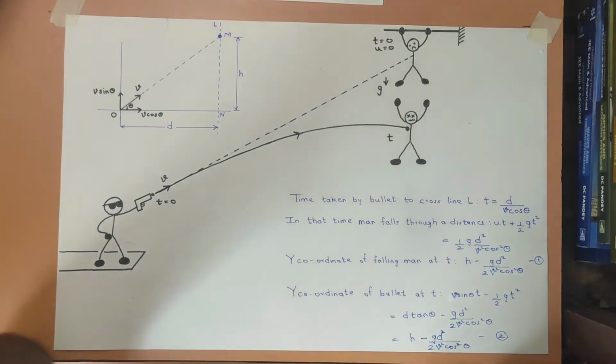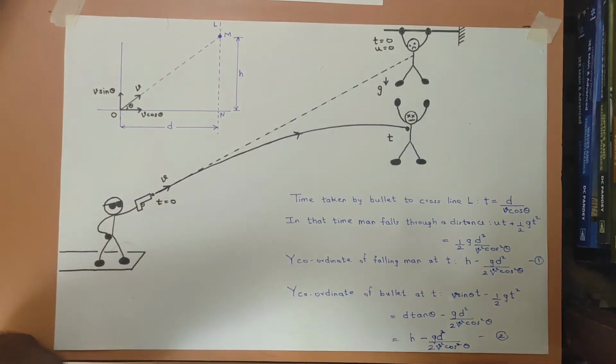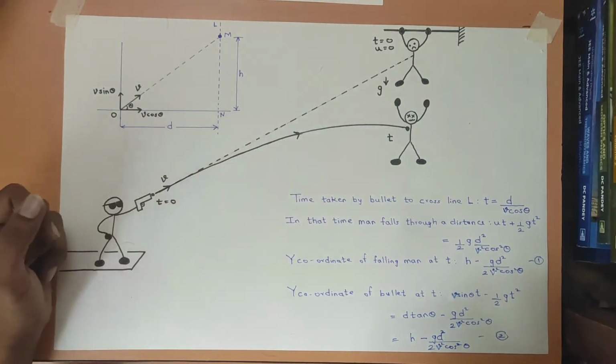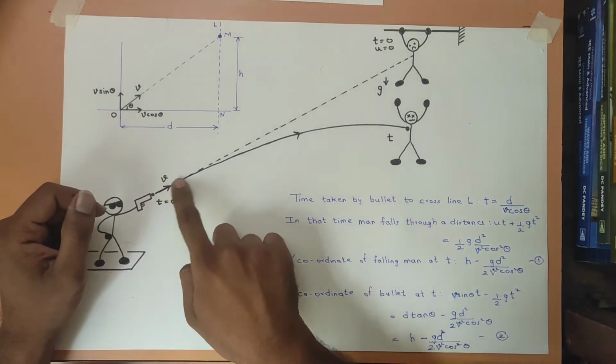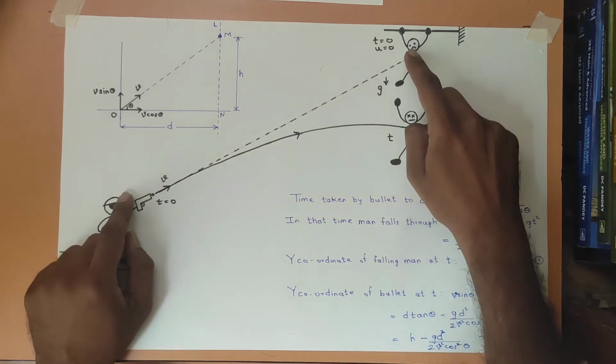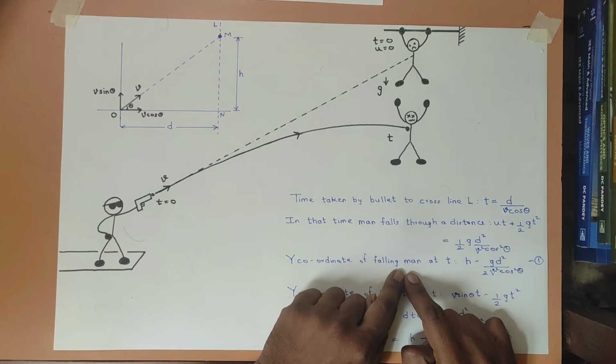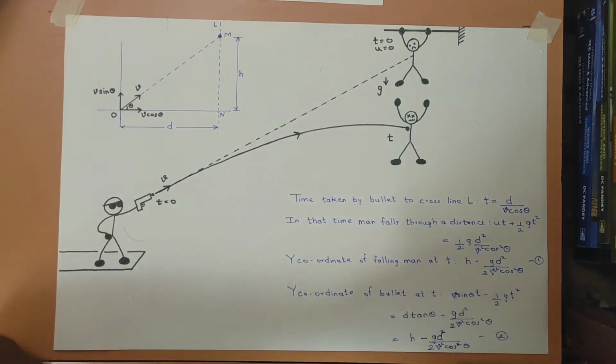So no matter what the velocity of the bullet may be, the bullet will hit the man. Suppose the velocity of the bullet is lesser, so the trajectory will be different, but the instant the bullet is over here, the man will also be at that point, and hence the bullet will hit the man.